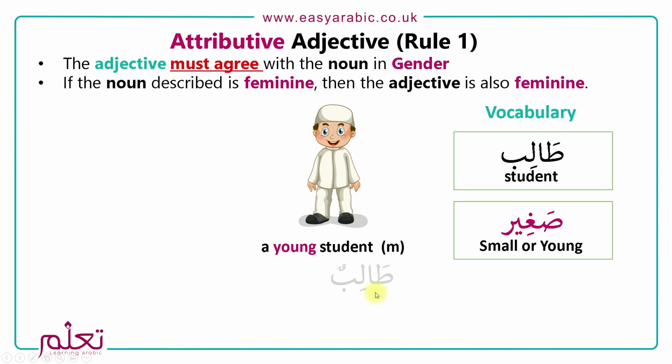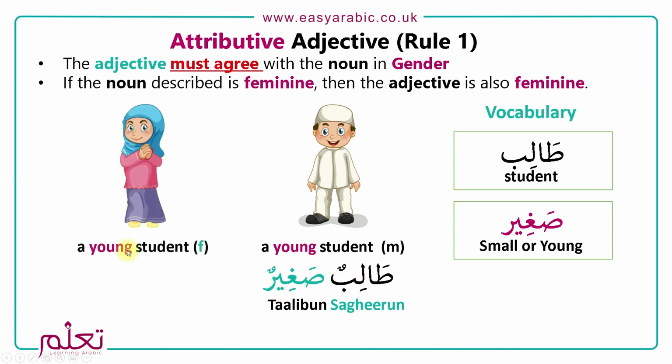So here we're going to say طالب and then صغير, because they're both masculine. Yeah, طالب صغير. Now if we do the example with the female, so we say a young student female. Now what we need to do is because this is masculine, we need to first convert this into feminine, and the way we do that is by adding a ta marbuta at the end.